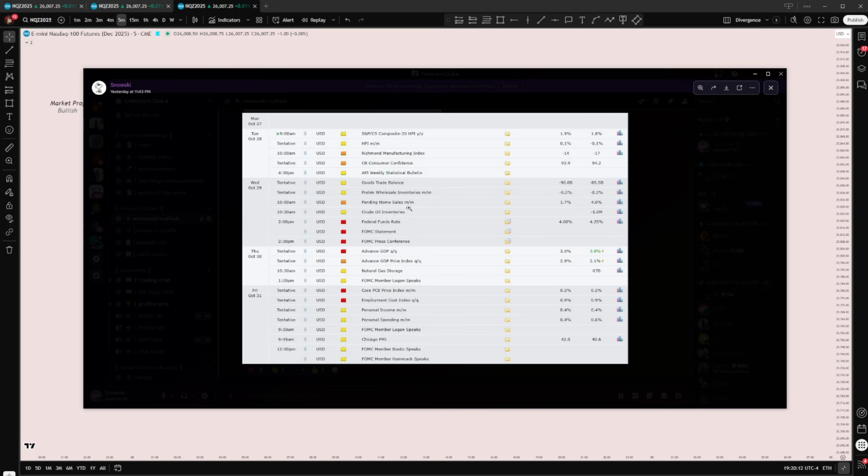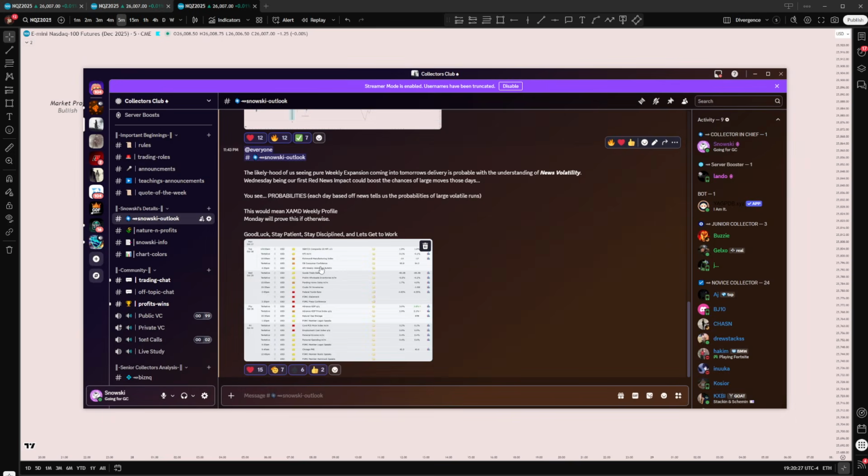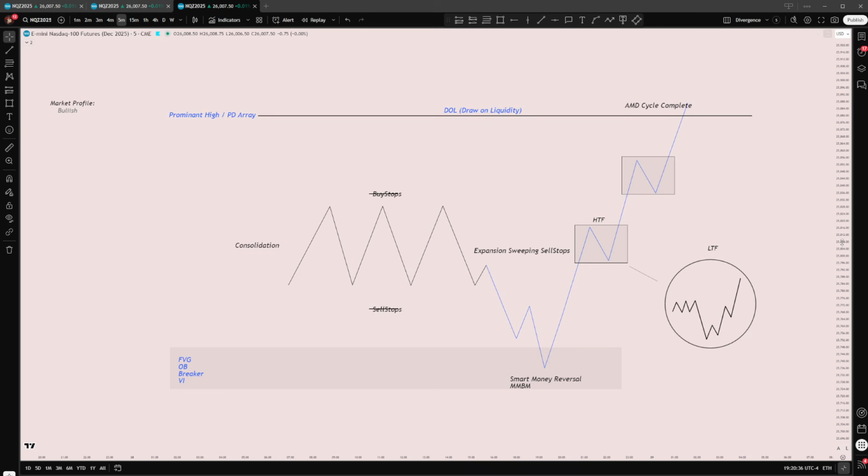Wednesday, manipulation. Thursday, distribution. Friday has its own set of rules, such as TGIF, true week open retracement, or it could simply just continue what Thursday's delivery is giving us. Okay, you could see how I broke that down with probabilities based off of news. Obviously, Monday will prove this if otherwise, and I'm already proven right. Okay, so that's how I wanted to break down today.